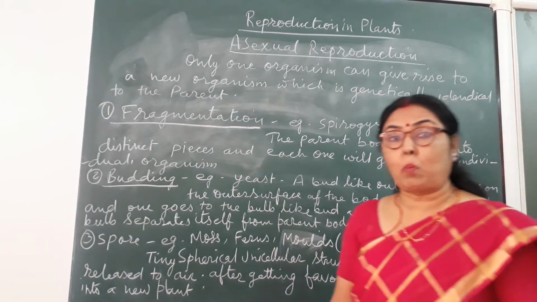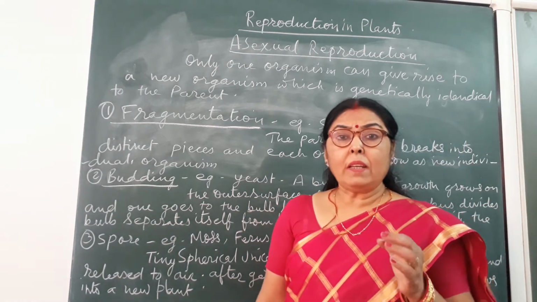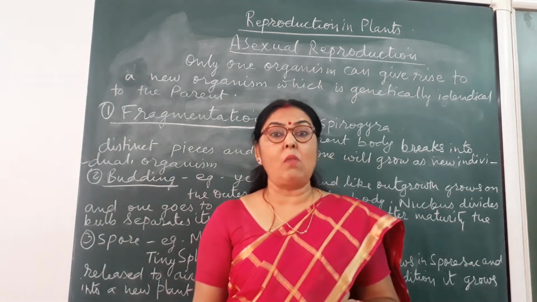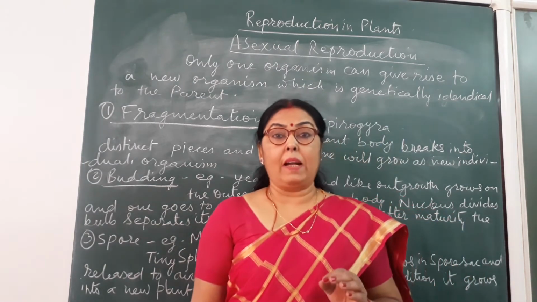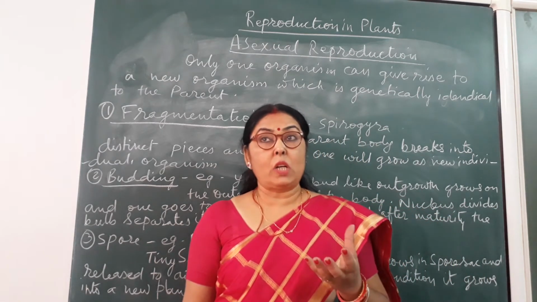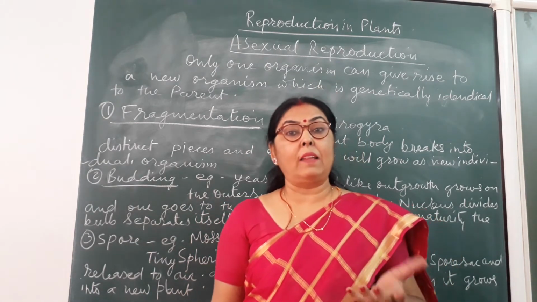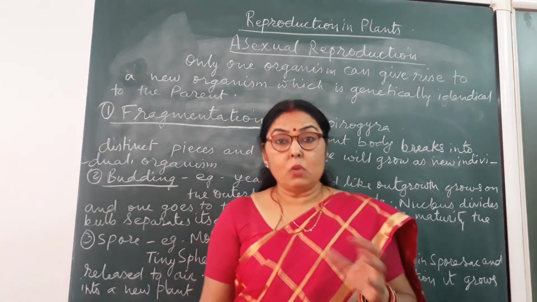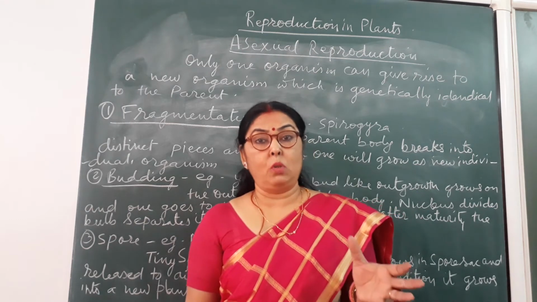Third one is spore. Spores are very small, means tiny spherical unicellular structures which grow in plants. The structure in which spores grow is called either sporangium or spore sac. So in the spore sac, spores are produced.